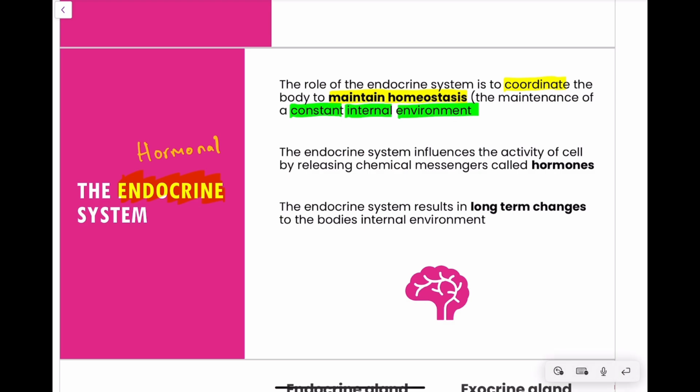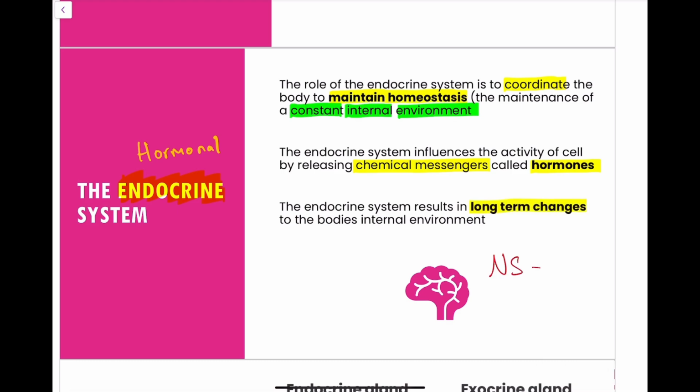How does the endocrine system do this? Well, the endocrine system changes and modifies the activity of cells by releasing these things called hormones. When we're talking about hormones, a really easy definition for you to remember is that they are chemical messengers. These chemical messengers typically result in a much longer term change in our internal environment than we might see with things like the nervous system.